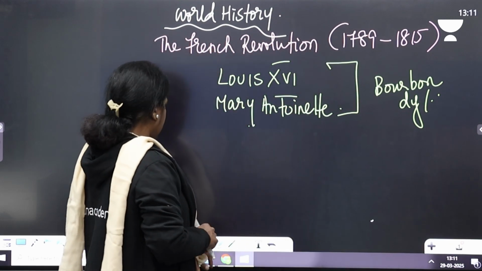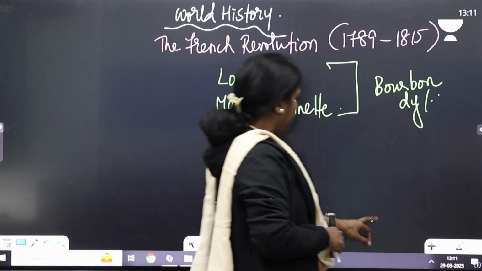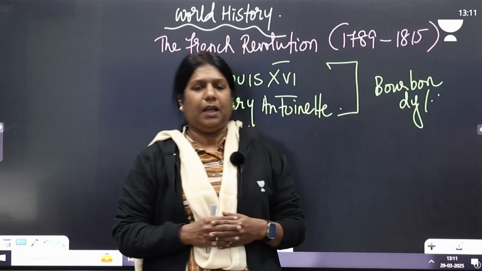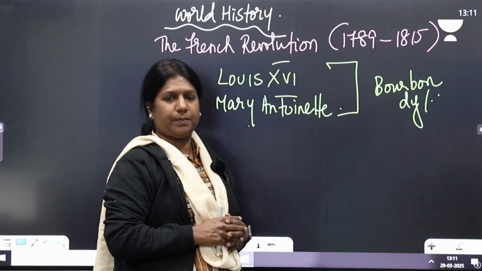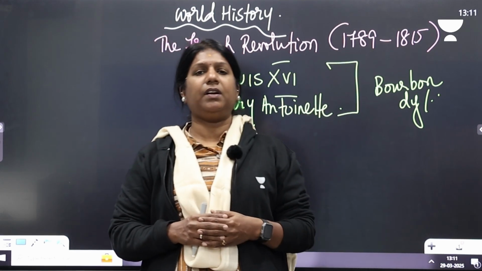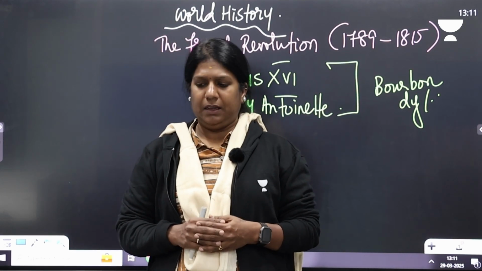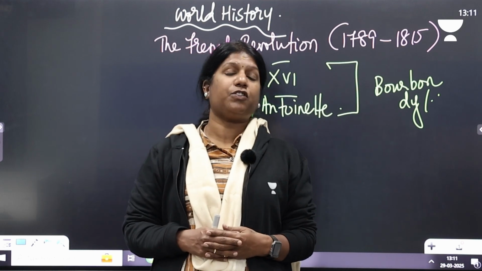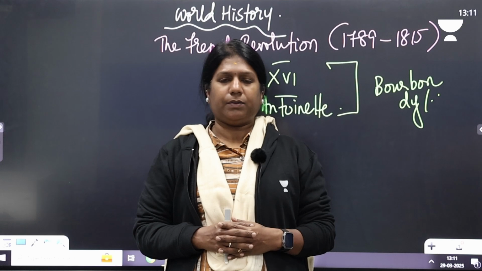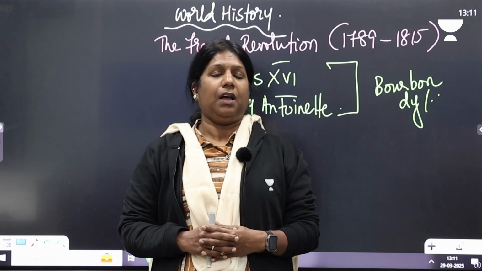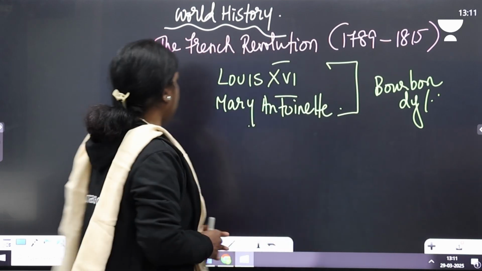When you look at Louis XVI, he was an inefficient, incapable king, and he married an Austrian princess called Marie Antoinette. She desired to convert France into Austria, and France was having lots of financial stress at this point of time. So, in this background, we just touch upon what led to the French Revolution.